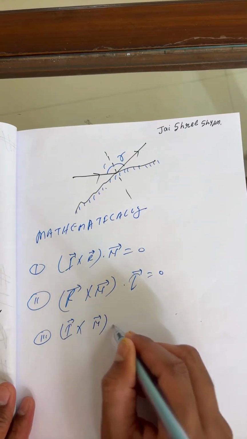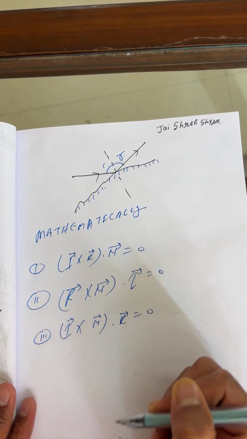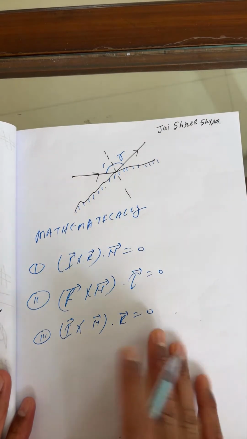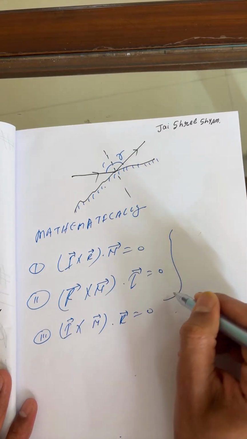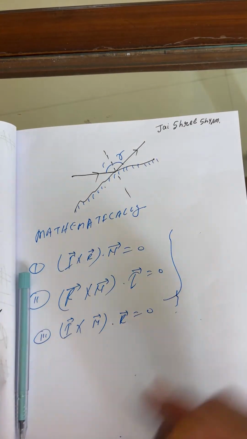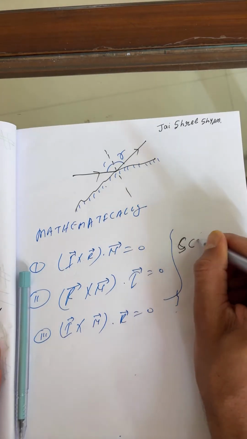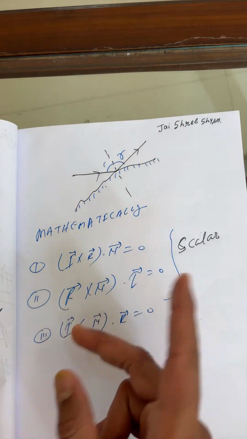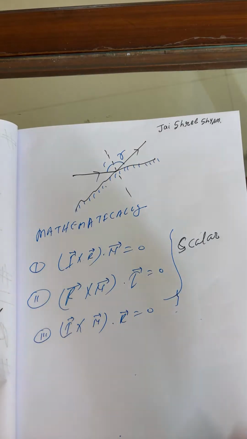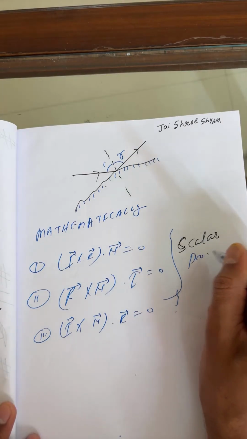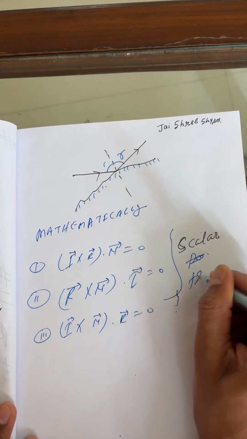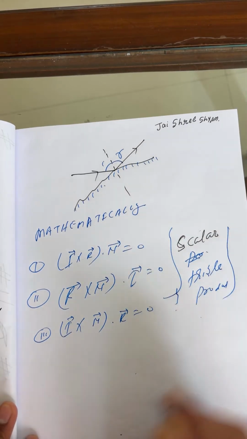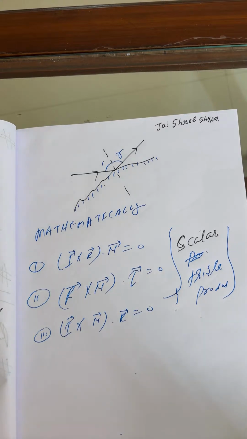This is known as the scalar triple product. You have freedom here: take any 2 in the cross product and the remaining one in the dot product. I hope you got it, everyone.